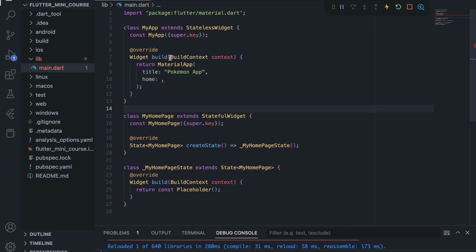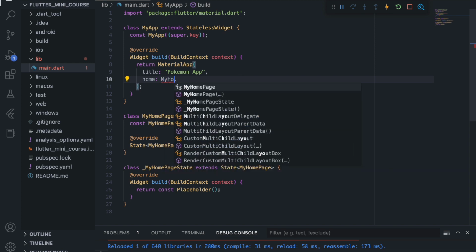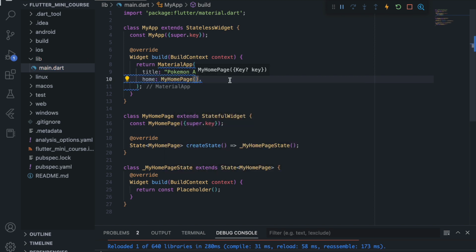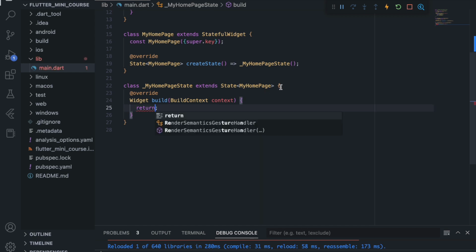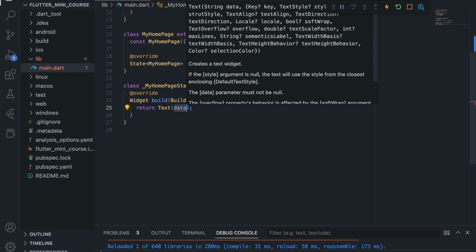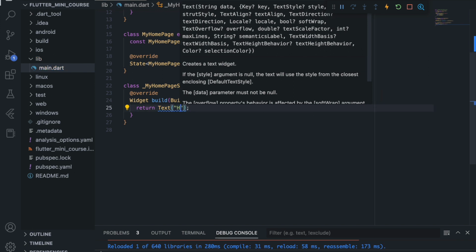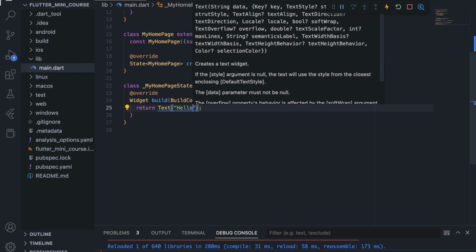Now we will save this, and we will come to our home in the material app, and we want to say our home page is my home page. So yes, this is now our home page, and now we want to come to the home page. So this is the home page, and for now it just returns a placeholder. We don't want that. We want it to return a text, and the text should say hello world. So we will say hello world.